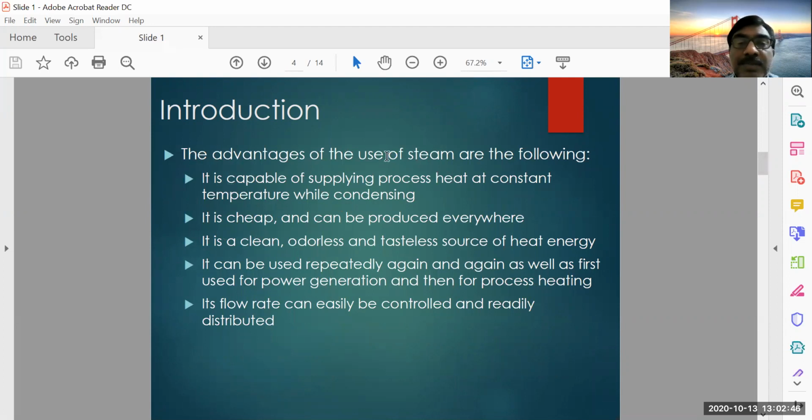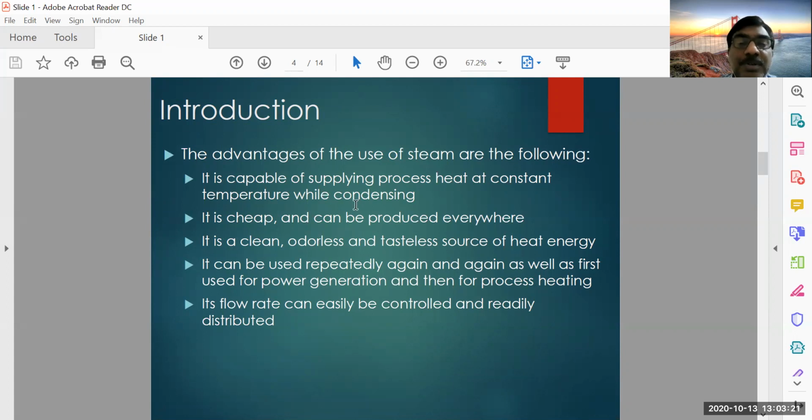So the advantages of the use of steam are as follows. It is capable of supplying process heat at a constant temperature while condensing. Certain processes need to occur at a constant temperature, so it has the advantage of supplying heat at a constant temperature. It may get condensed during the process, but the requirement is that the heat is supplied at a constant temperature. So that can take place.